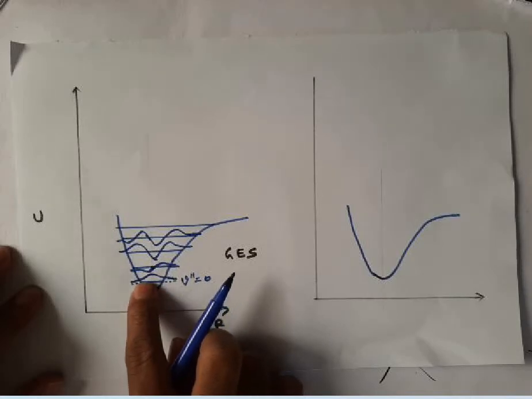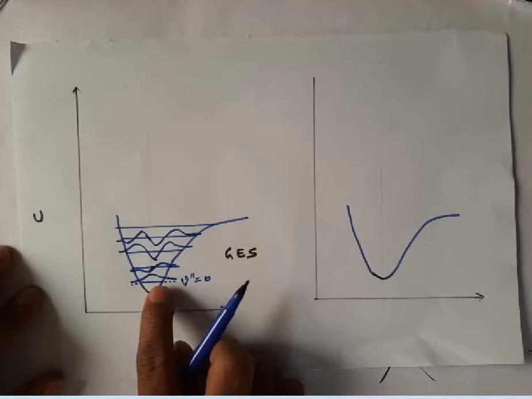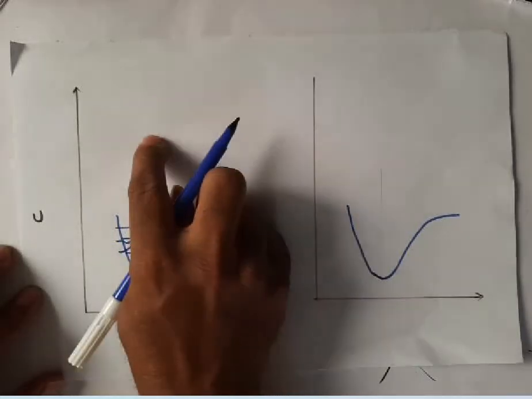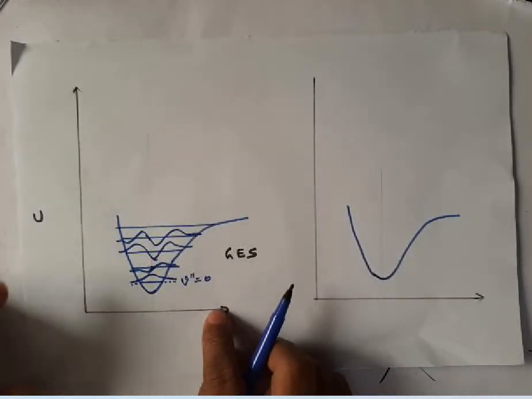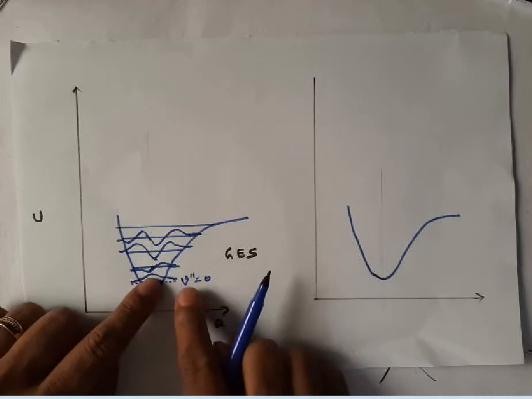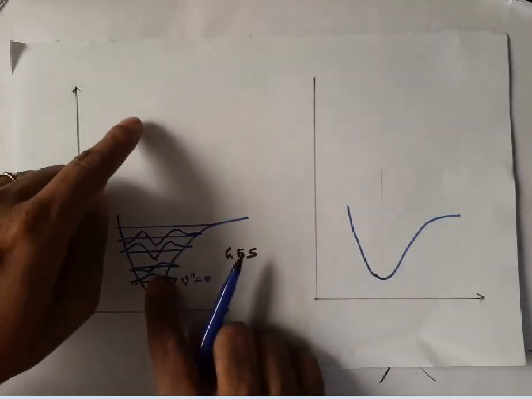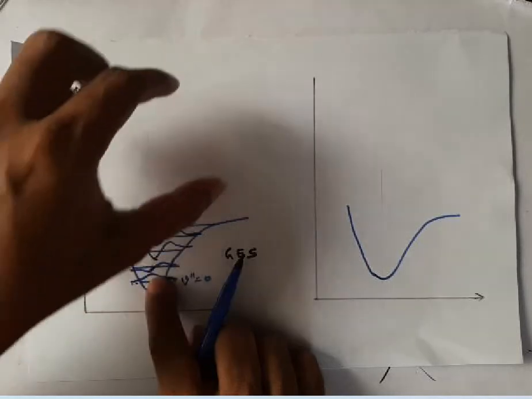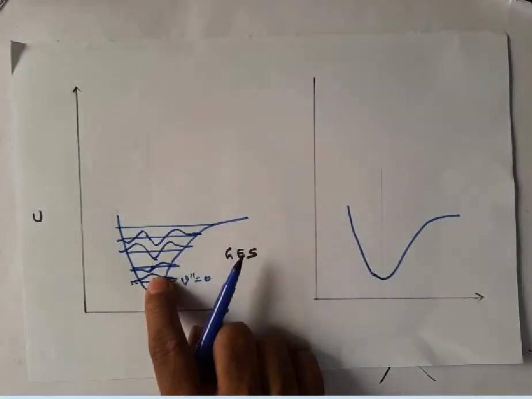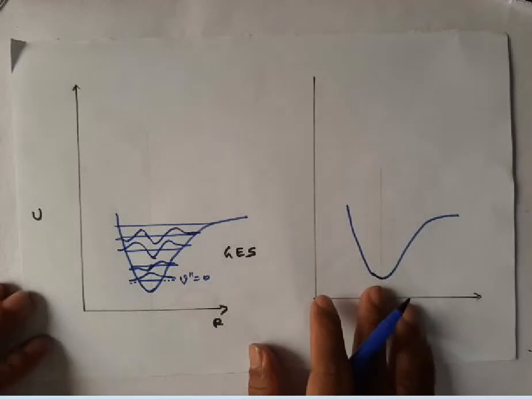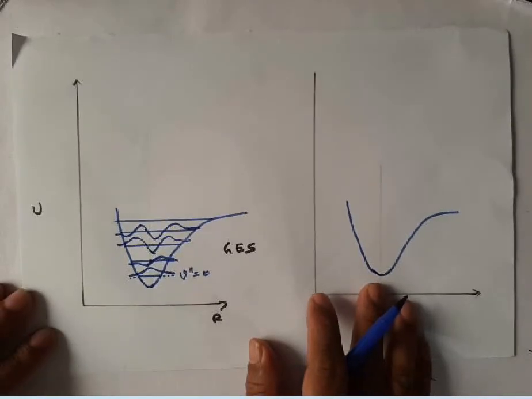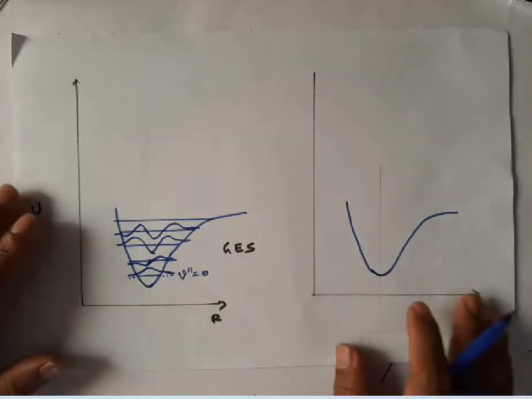When the transition takes place from V double prime 0 to some V prime state of the excited electronic level, the wave function of the ground state should overlap with the wave function of the V prime state of the excited electronic state. If the overlap is maximum, then that gives you the most intense line, which we call the Franck-Condon factor. Let us discuss that as we go along.